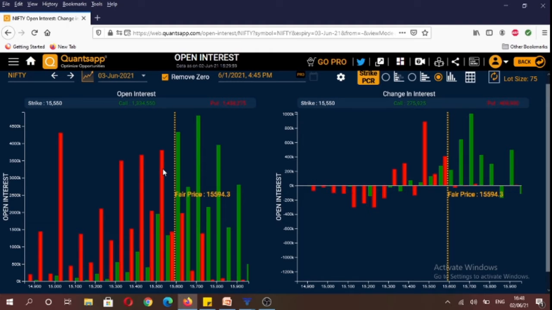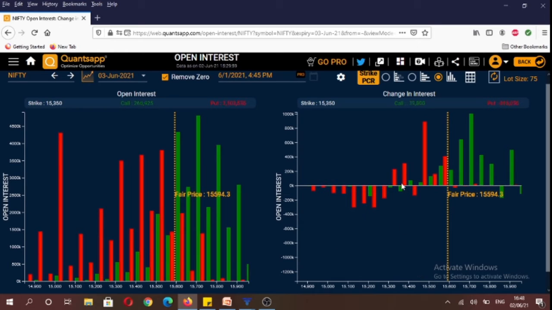So here you will see that highest amount of puts have been written at 15,500 strike followed by 15,400 strike. So it gives us a range for tomorrow of 15,600 to 15,700 to the upside and 15,500 to 15,400 to the downside.